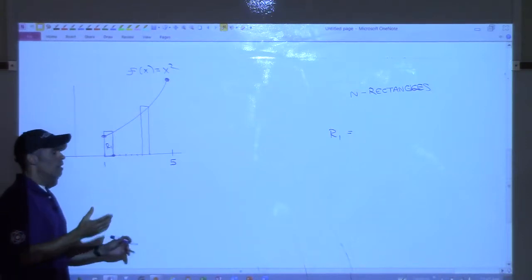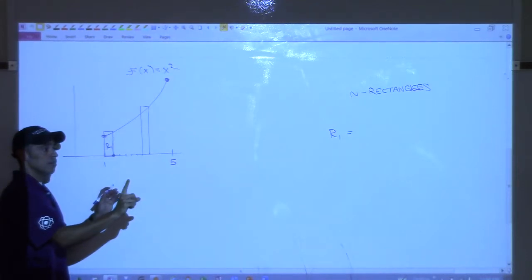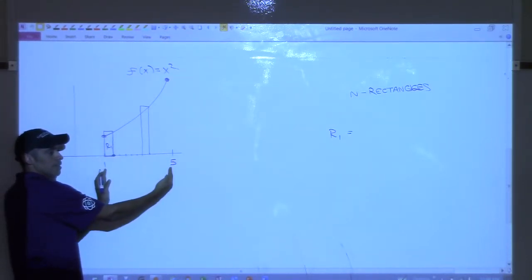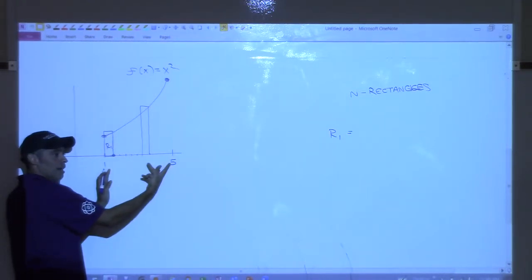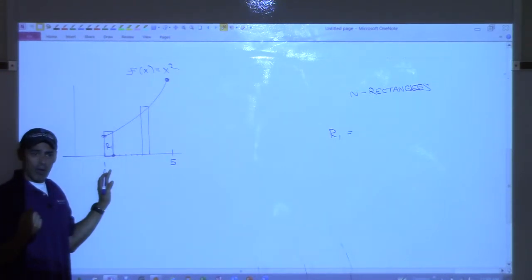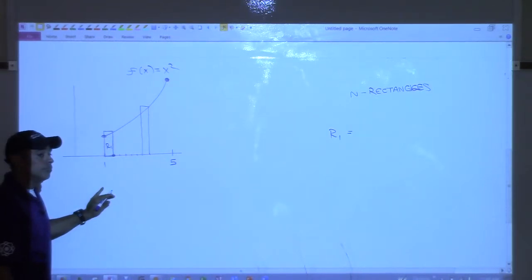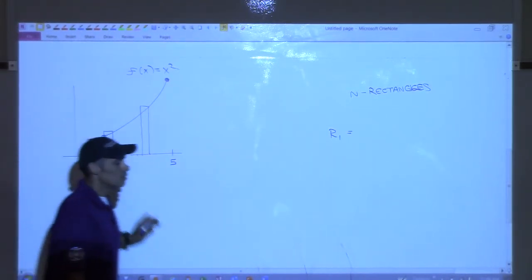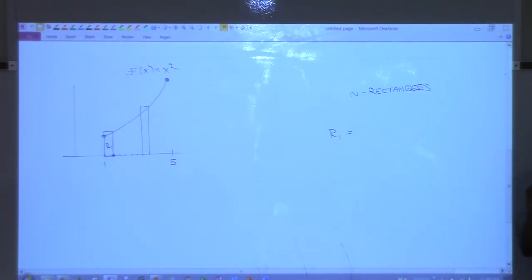So think about it this way. When we had the first one we started with, we had one rectangle. How wide was it? It was 4 units, right? From 1 to 5. So it was 4 units. When we had 2 rectangles, each one was 2 wide, right? With me? When we had 4 rectangles, each one was 1 wide. Yes? Guys? Just keep it down, please. So one rectangle we were 4 wide, 2 rectangles we were 2 wide, 4 rectangles we were 1 wide.